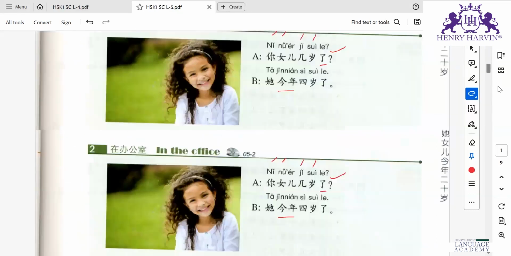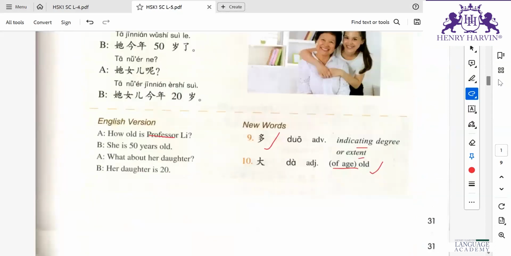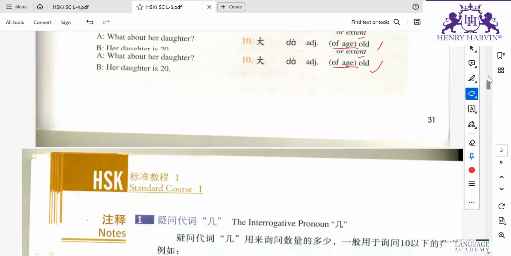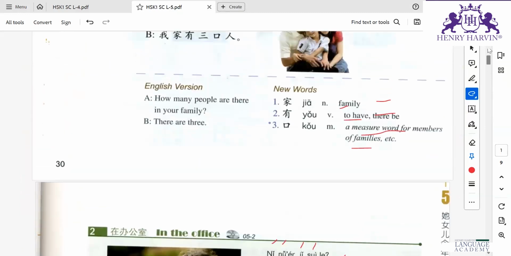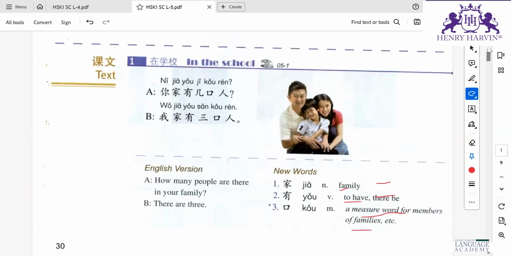Now just read the text one by one. Two of you start, Jitesh and Ashwin. Read text one first, Jitesh. Jitesh A and Ashwin B. Ni jia you ji kou ren?